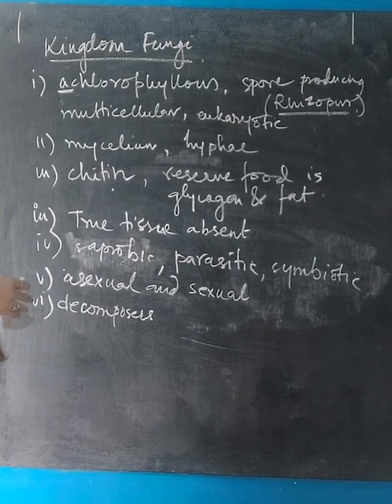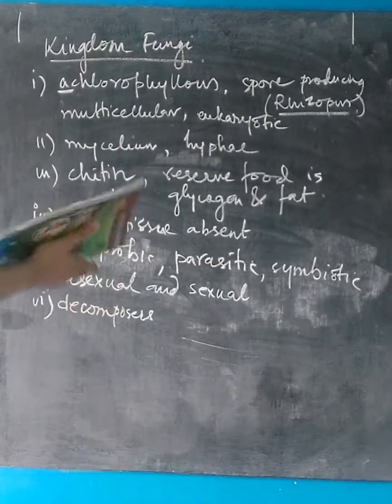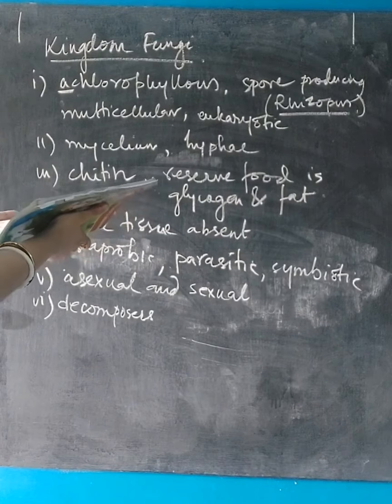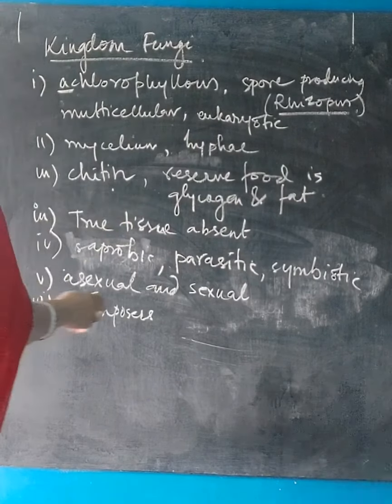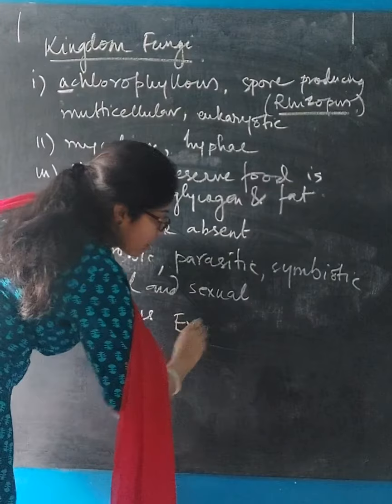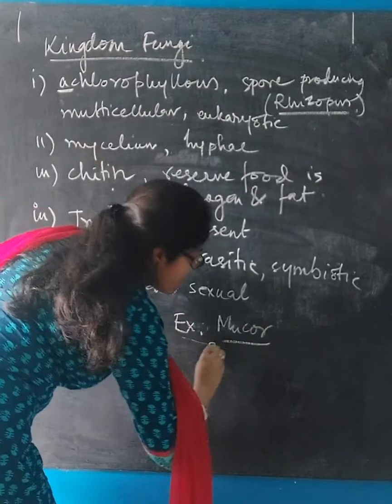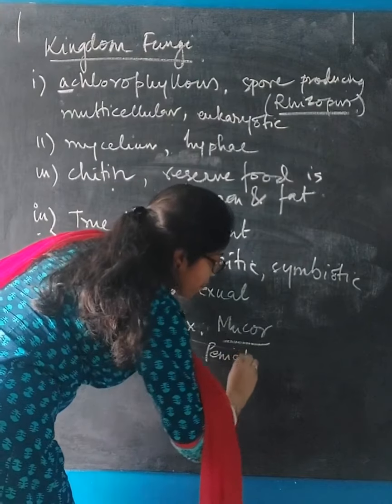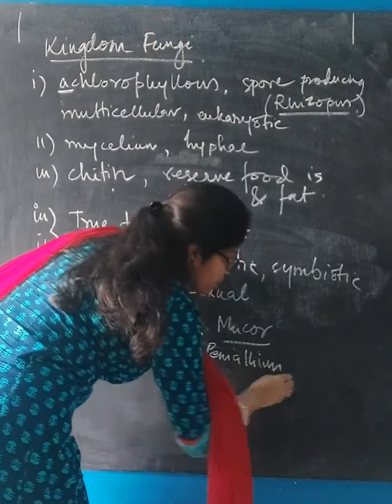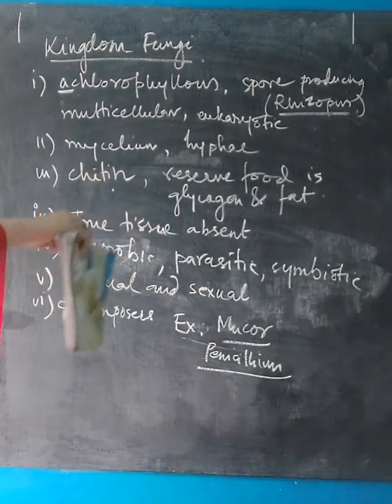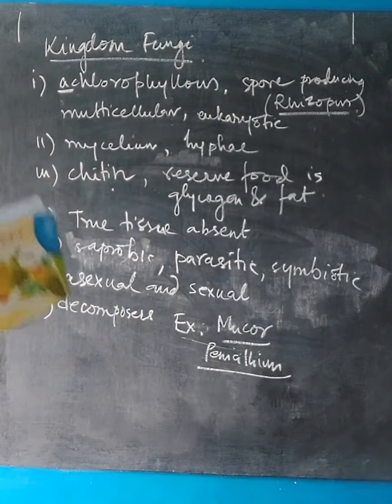These are the characteristics or the identifying features of the kingdom fungi, and the examples include Mucor, Penicillium. Mucor is a scientific name, so you will underline. Penicillium is also a scientific name. You will underline. Now, let's just sum it up once again.